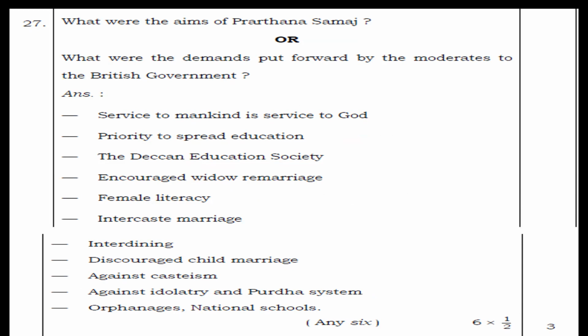Points are: service to mankind is service to God, priority to spread education, the Deccan Education Society, encouraged widow remarriage, female literacy, intercaste marriage, interdining, it discouraged child marriage, it was against casteism, it was against idolatry and the purdah system, and orphanages and national schools were opened. So here are many points. You can use any 6 key points and write your answer.